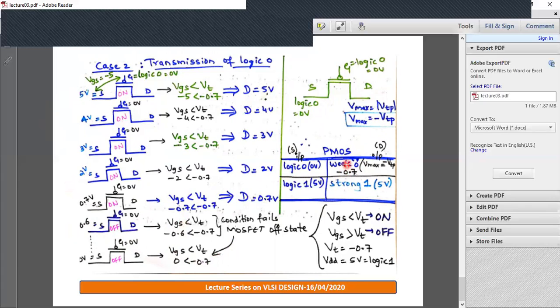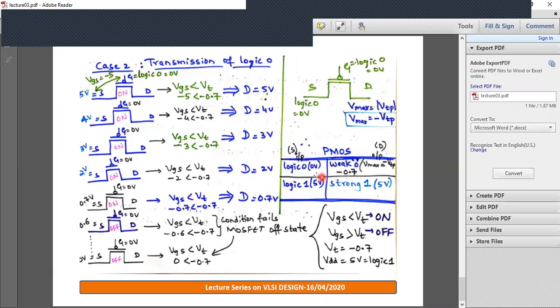Like for NMOS, if you try to transfer logic 1, that is 5 volt, the maximum you will get is VDD minus VT. Similarly for PMOS, if you try to transfer logic 0, the maximum output voltage you will get is 0.7. You need 0 volt, but you are getting 0.7, which is off from the required amount. So we say PMOS passes weak 0.